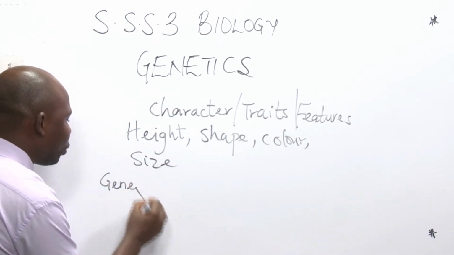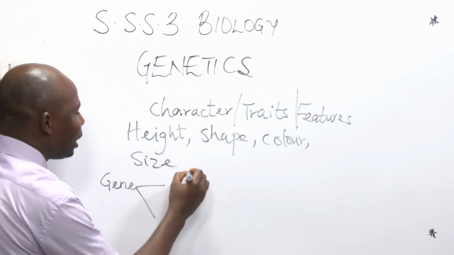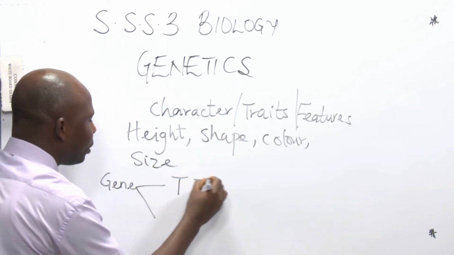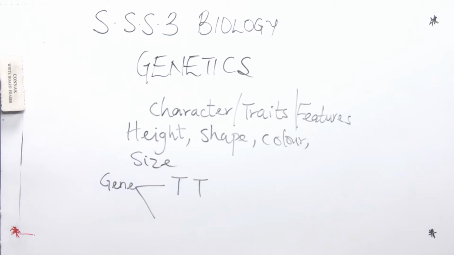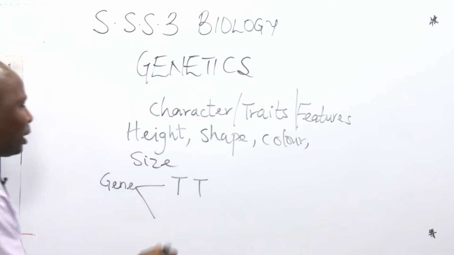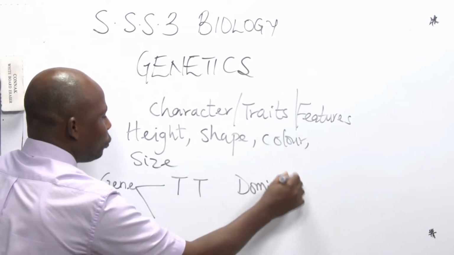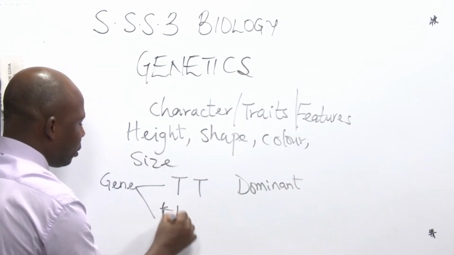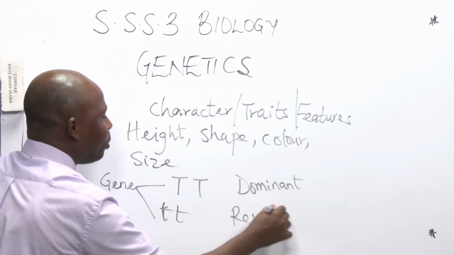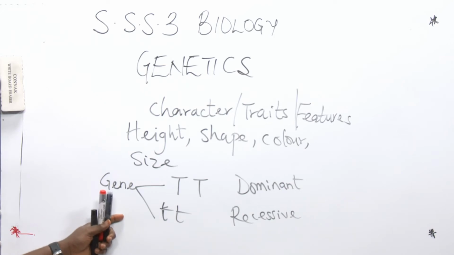Now, each character is controlled by gene, but each character that we have is controlled by a pair of genes. Let's say, for instance, we are talking about height now, tallness. When you talk about a character is controlled by a pair of genes, that's true. Now, the character can be either dominant or recessive. What do we mean by dominant character? Now, dominant character is actually saying the character that expresses itself over the other character when both of them are present in a particular situation.